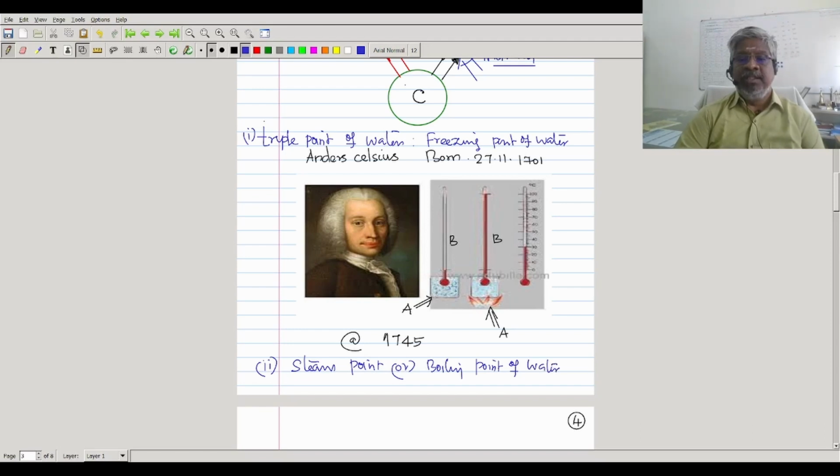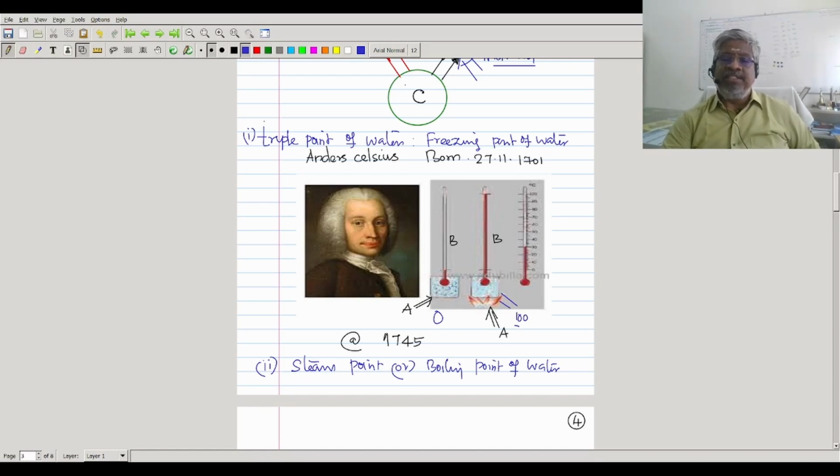Boiling point of water. See, both are at one atmospheric pressure. That is very important. At one atmospheric pressure, the triple point or freezing point of water, and the steam point or boiling point of water. He has taken these two reference points because to develop a curve in any two-dimensional drawing, you require a minimum of 2 points. Then only you can draw the curve. Okay. So he has assumed these two things. In this, first you see that this is the ice bath. That is the freezing point of the water that he fixed as 0, and the boiling point of water that he fixed as 100.